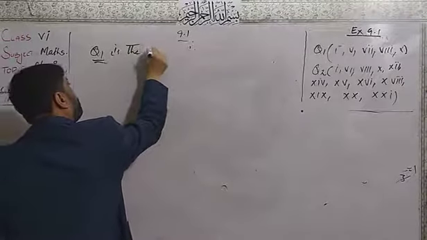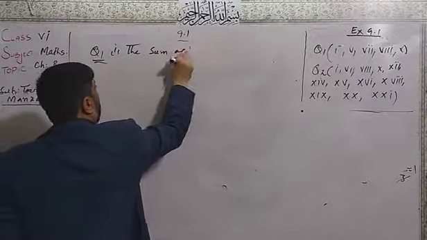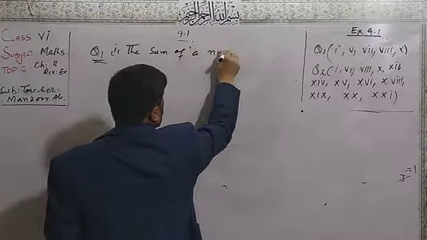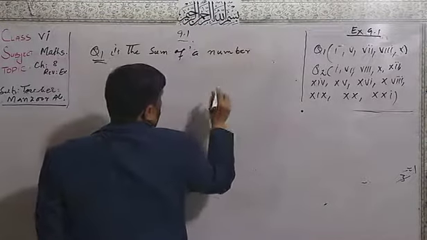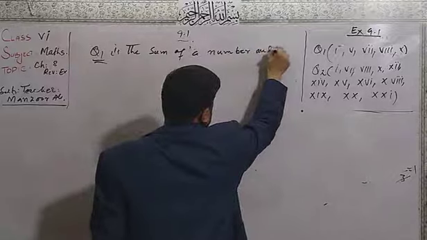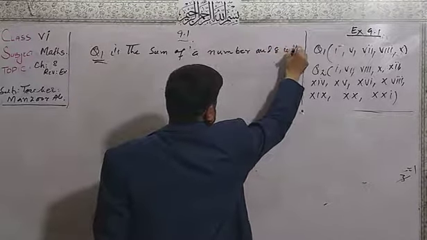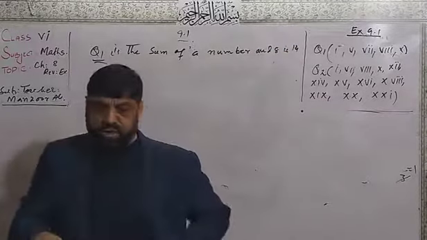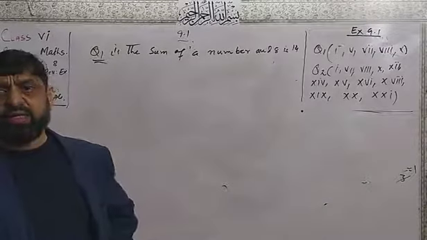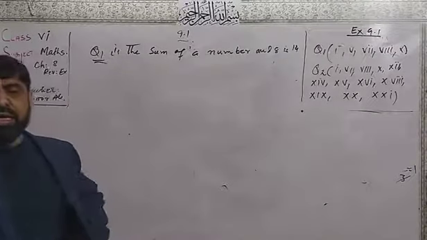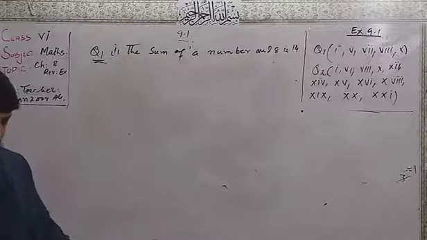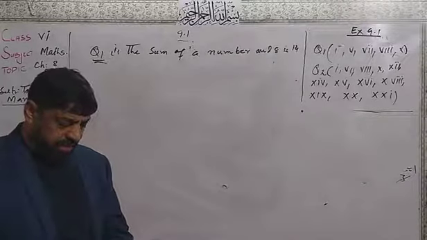The sum of a number and 8 is 14. Now this is the question that we have to start.